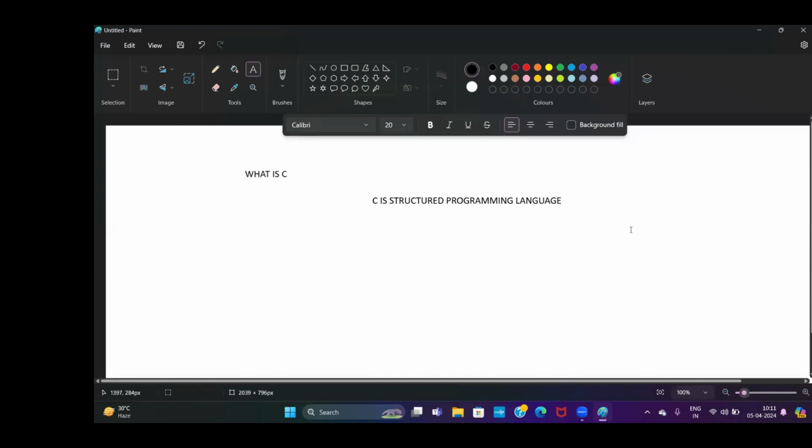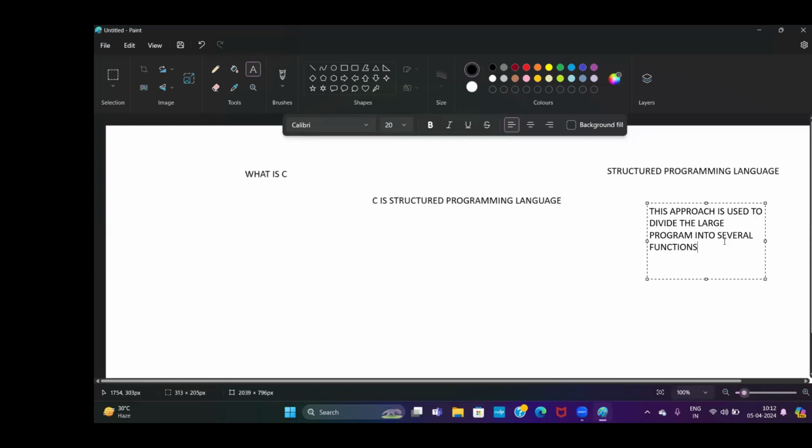First of all, here I want to explain structured programming language. This approach is used to divide a large program into several functions, into several sub-functions.